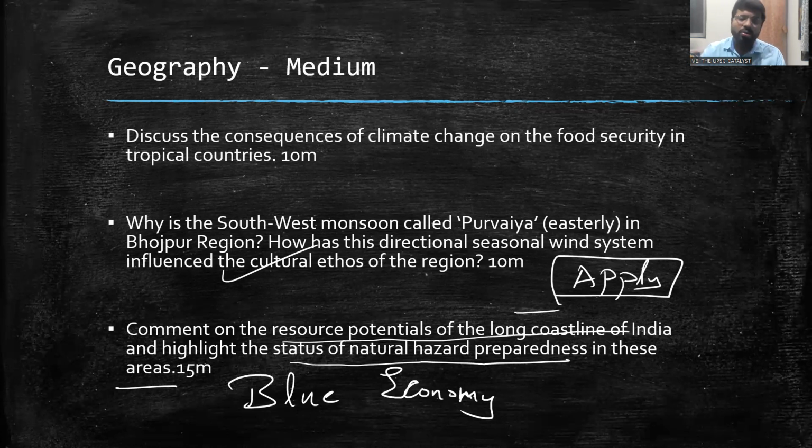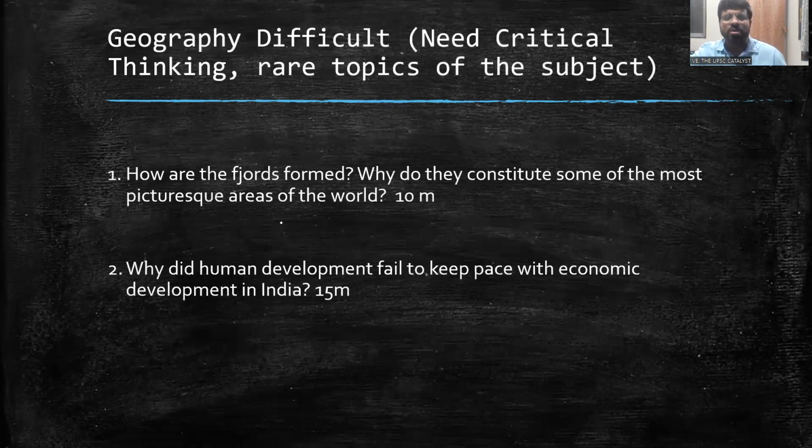You can talk about how the coastline can be used as a port or the accessibility of gateway centers to the world. You can talk about the resources of agriculture, resources of minerals, opportunity of industries, whatnot. Right? So we'll discuss that. I would say it's an easy to medium question. This is where the difficult questions of geography are.